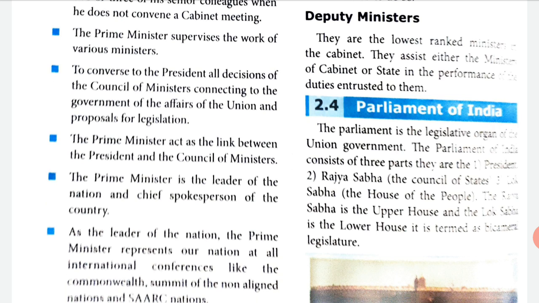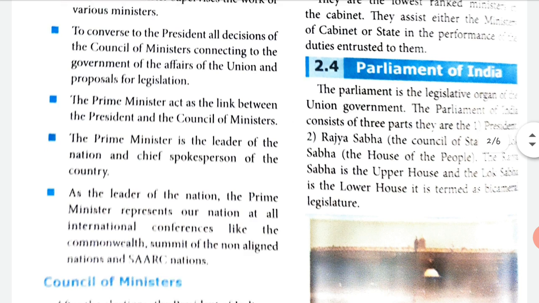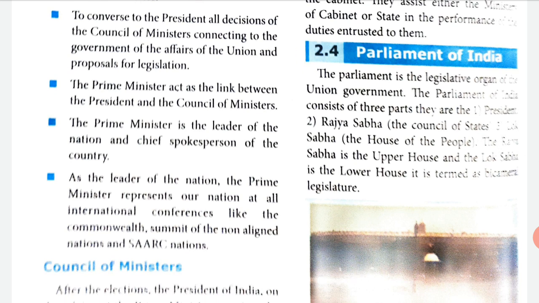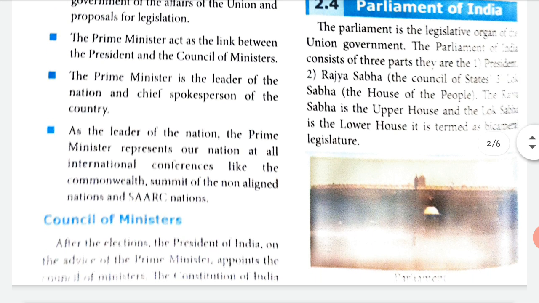The Prime Minister acts as the link between the President and the Council of Ministers. So he is the connection between the President and the Council of Ministers. Council means group. The Prime Minister is the leader of the nation and the chief spokesman of the country. So he is the major spokesman, the person who will speak for the country.